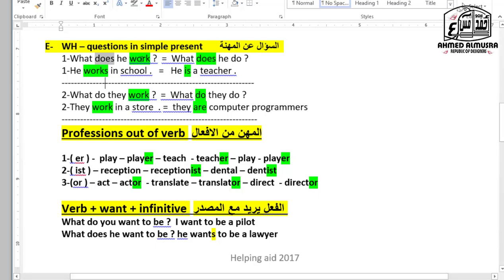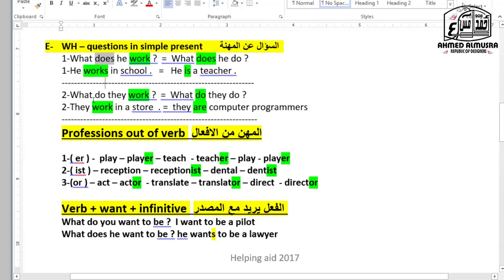So he works in a hospital. What does he do? He is a teacher. When I ask about "does," I'm going to use the verb be. When I ask about the work, I'm going to use work. Another example with